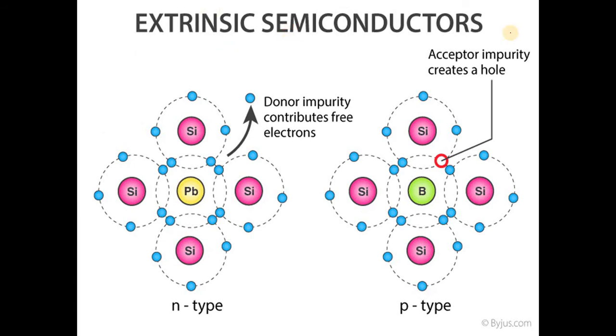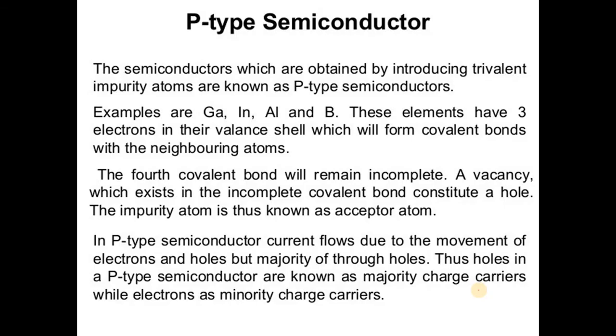So in the case of extrinsic semiconductor, there are two main types, n-type and p-type. When pentavalent impurity is added into the silicon crystal, then excess electrons are available, so the donor impurity contributes free electrons, and these are the n-type. And when we add trivalent impurity, it creates a hole, and that type of semiconductor is called p-type semiconductor. So first we will see details about the p-type semiconductor.